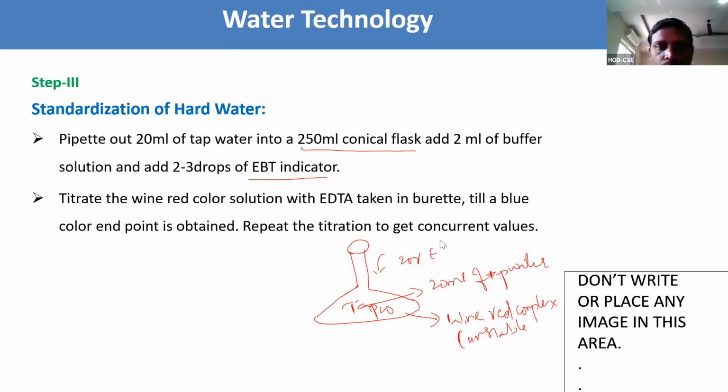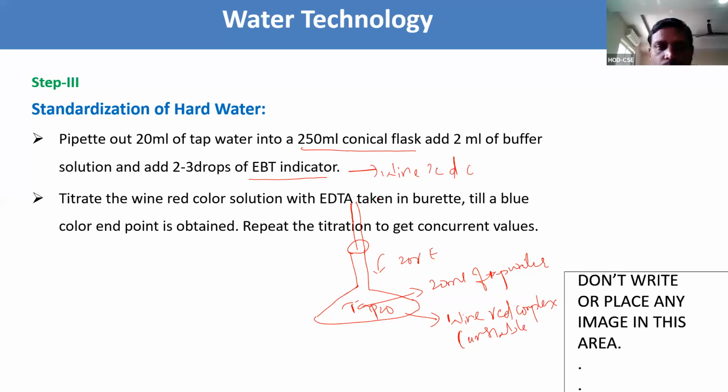In step 2, we have taken the step 1 solution, but in step 3, we need to take the tap water. Pipette out 20 ml of tap water in a 250 ml conical flask, add 2 ml of buffer solution and add 2 drops of EBT indicator.